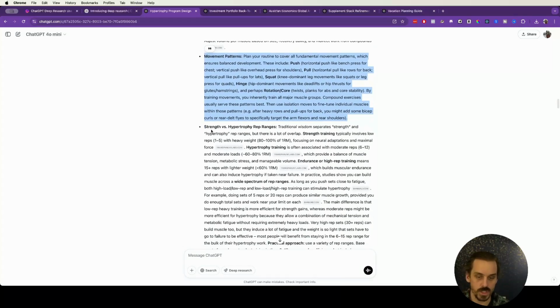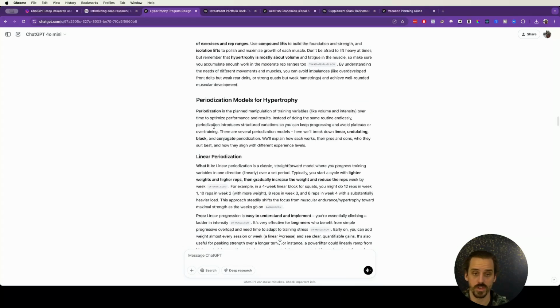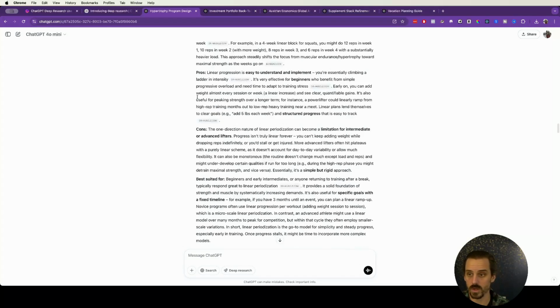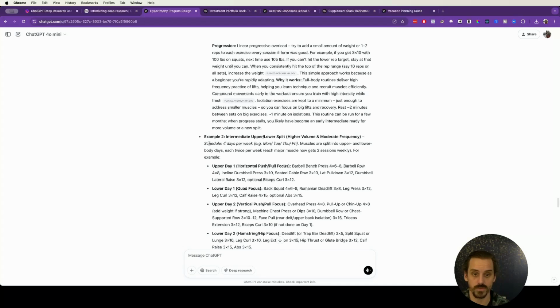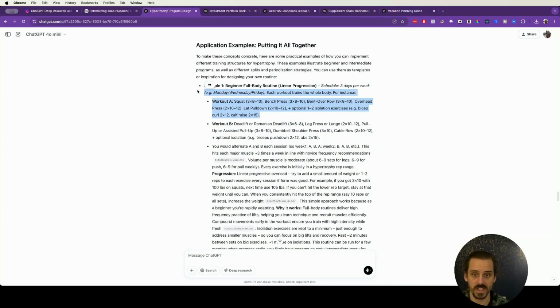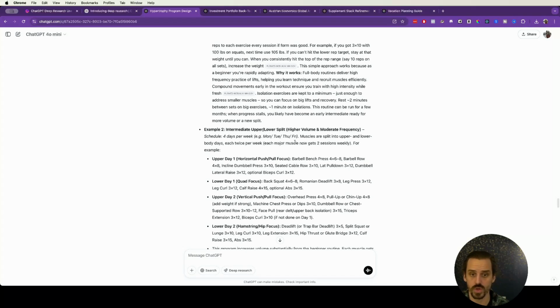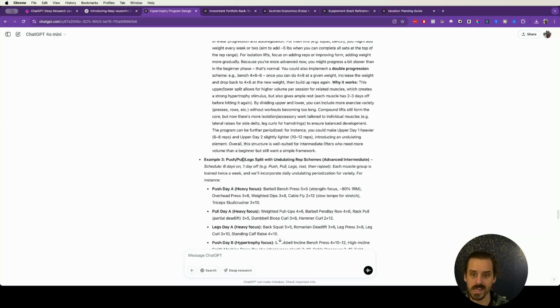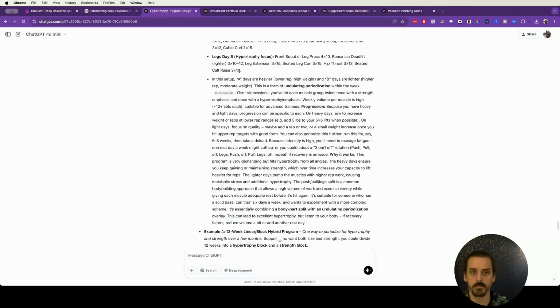Went through rep ranges. Just in general, I'm not going to go through this thing in too much detail because that's another thing that you'll find. This gives you huge outputs in some situations, right? So, I'm just scrolling for days here. And it's all really good, detailed information with examples, breaking down actual training days that I could have, linear progression for beginners, understanding the context, right, of the user. Are they intermediate? They could do an upper-lower split or a push-pull-leg split, and so on. So honestly, really, really impressive as a start.